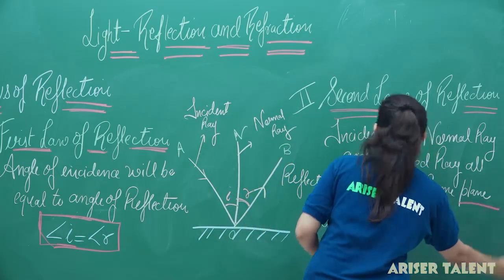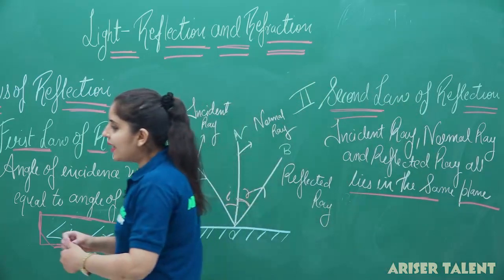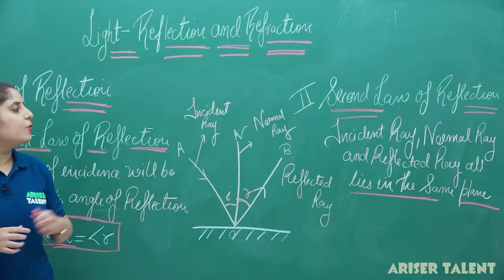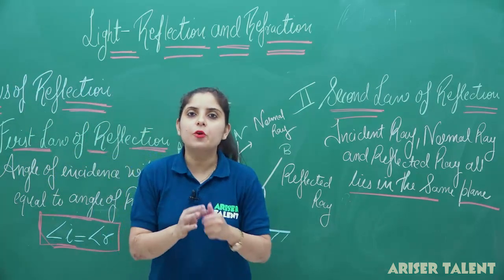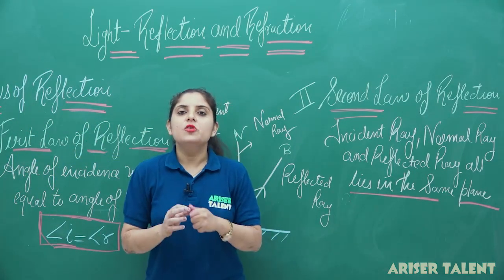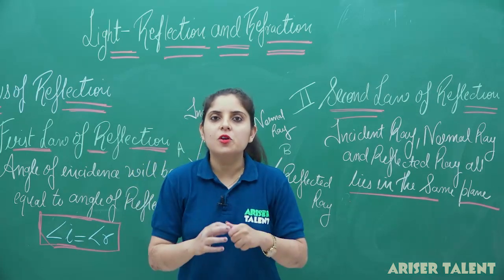So this is our second law. The first law says that the angle of incidence will be equal to the angle of reflection, and the second law states that all three rays are going to lie in the same plane. So this is all about reflection and the laws of reflection.